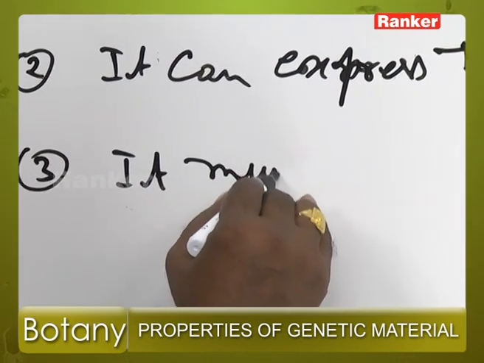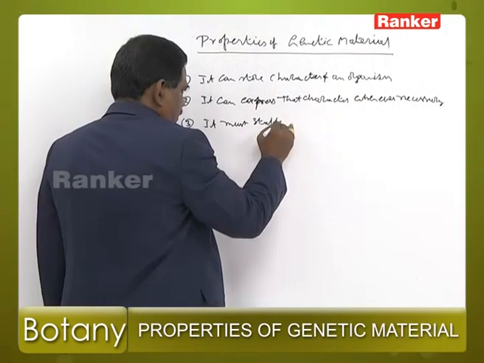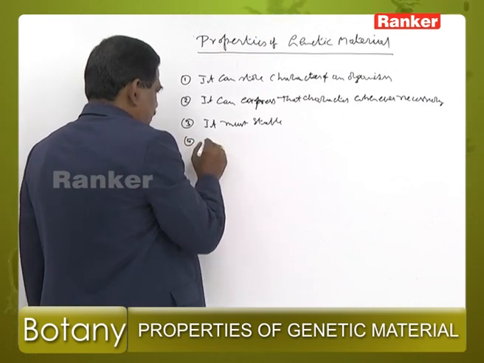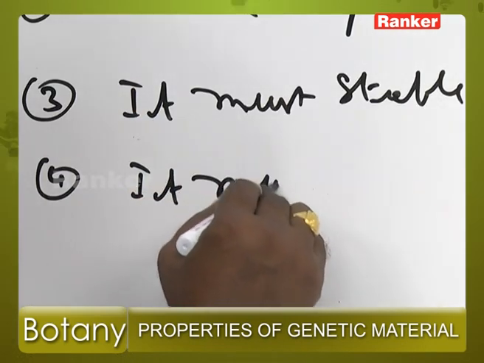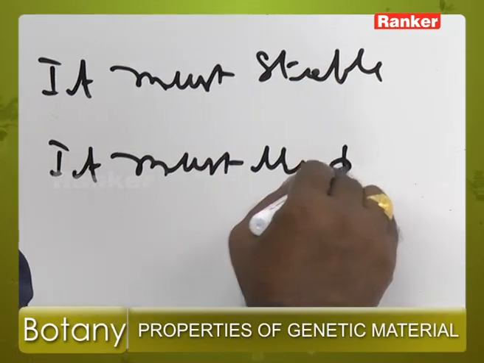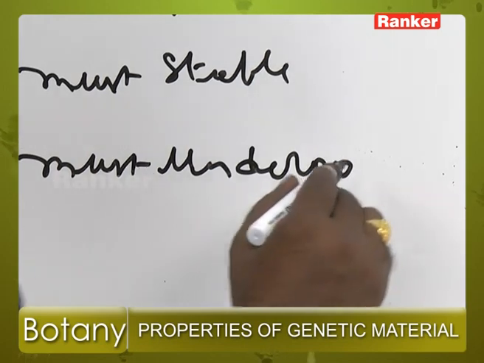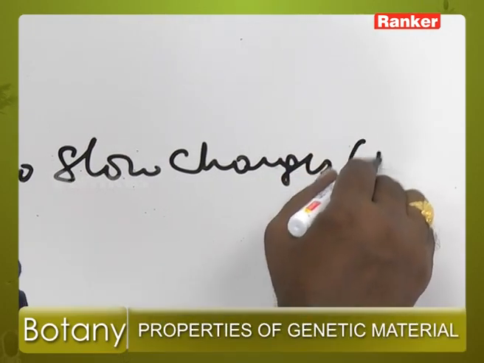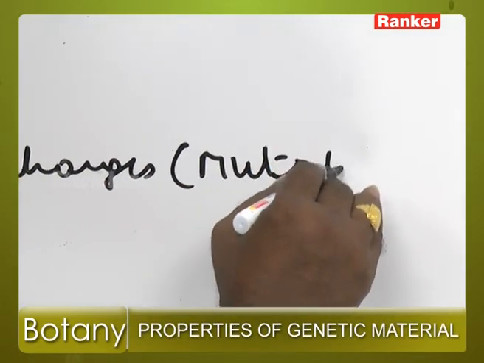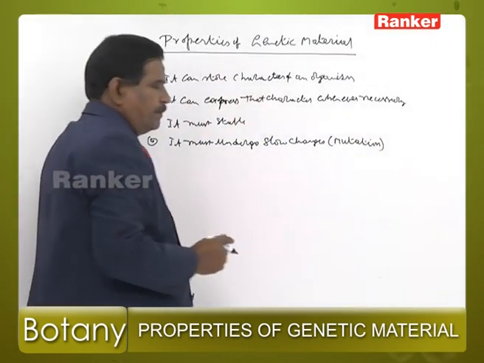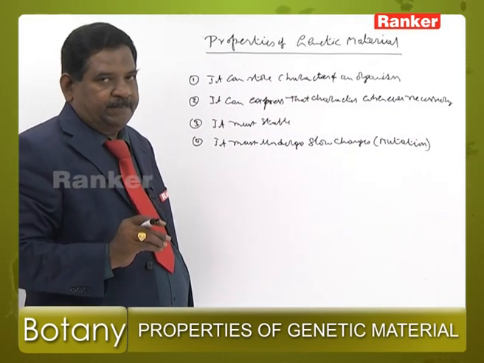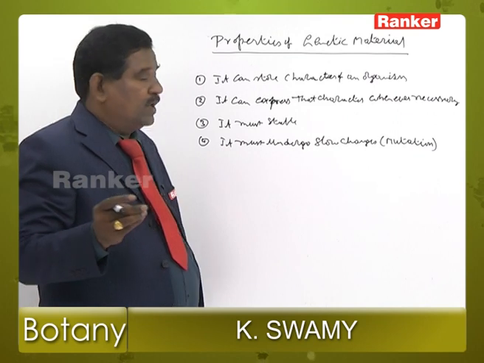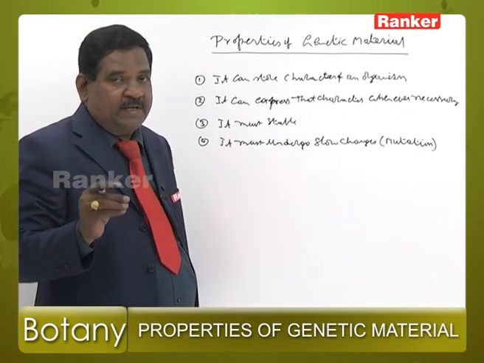It must be stable. It must undergo slow changes. That means mutation. Slowly undergo mutations. And those substances which possess such characters, we regard as the genetic material.